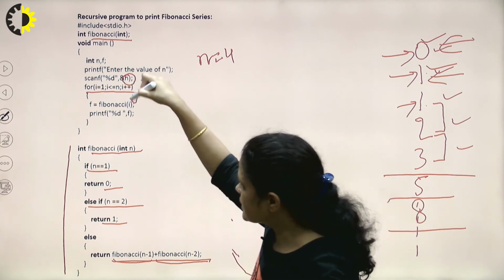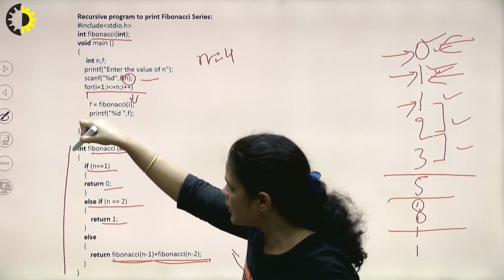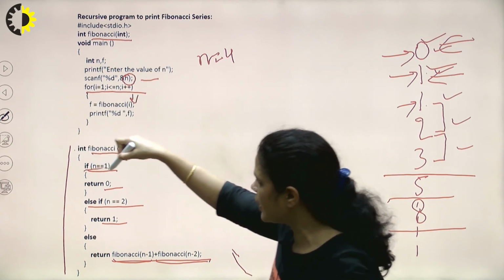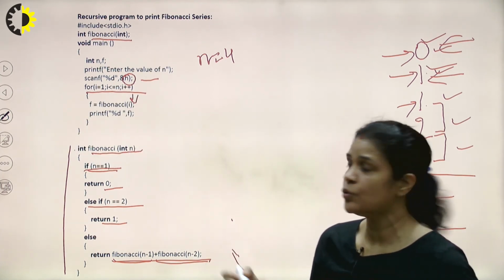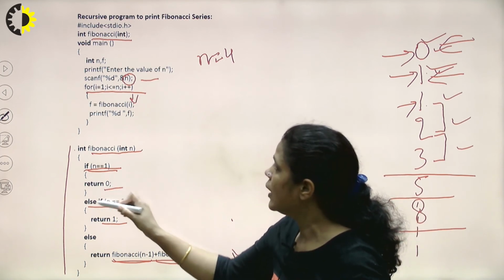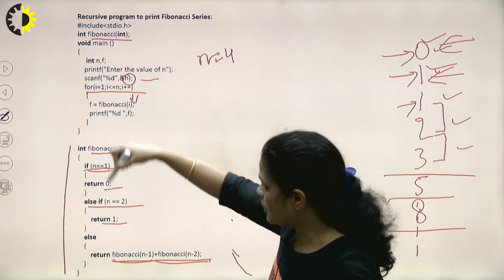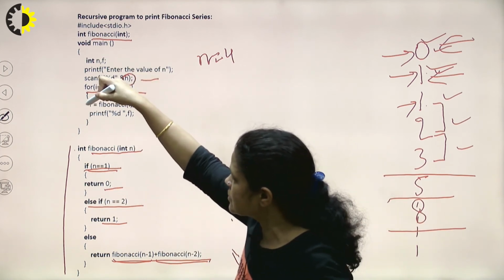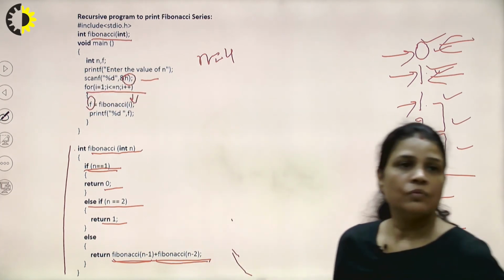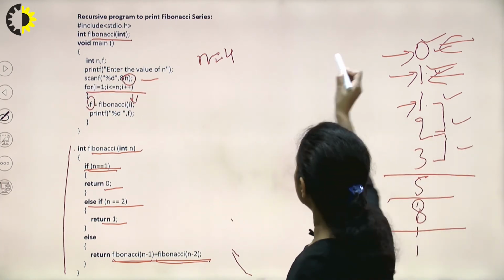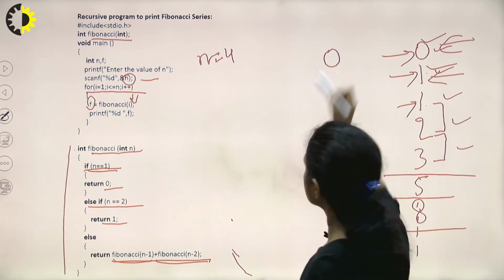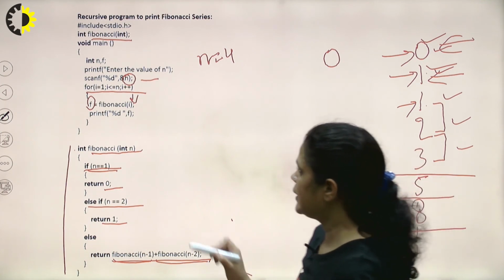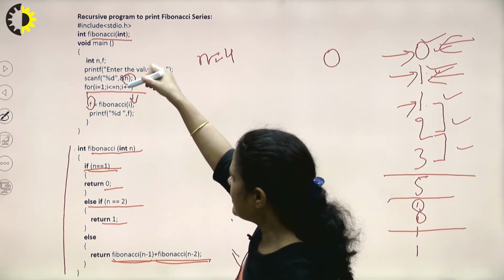As it is a function call, the compiler control will come here and will check whether n is equal to 1. Yes, n is equal to 1. It means return 0. And whatever value we are returning from here will be kept in this f variable, and that is printed. What will be printed on the screen? 0, right? And then i will be increased.